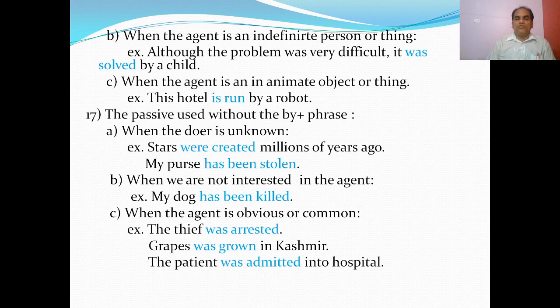When the agent is obvious or common, we also do not need to use it. The thief was arrested. From this we can understand that arrested means by the police. So there is no need. This is very obvious or common. Grapes are grown in Kashmir. Who grows grapes? Farmers. So there is no need to use it. The patient was admitted in the hospital. Who admitted the patient? Doctor. So it is very common.